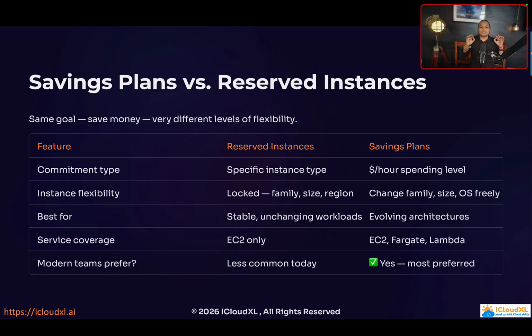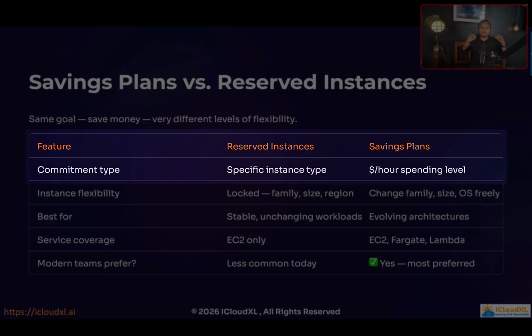This is very critical to understand. Let's talk about the commitment type. For Reserved Instances, you have to commit to a specific instance type. Let's say you want to commit to m5.xlarge because you see a lot of instances being used for many applications. So you pick that EC2 instance type and commit for 1 year or 3 year billing. And for Savings Plans, the commitment is nothing but a spending level. You set the spending level and based on that you get the discounts.